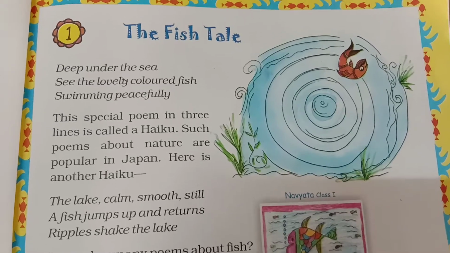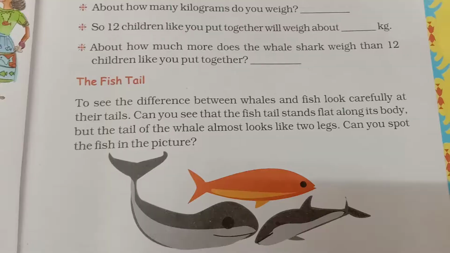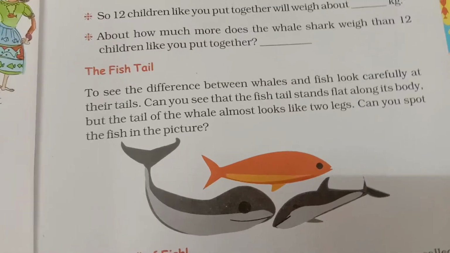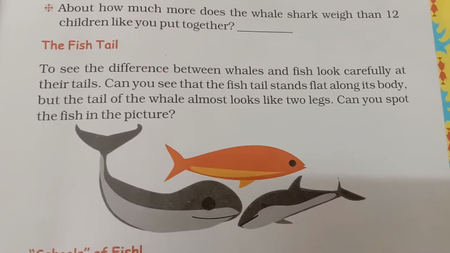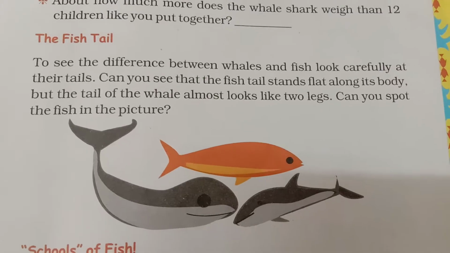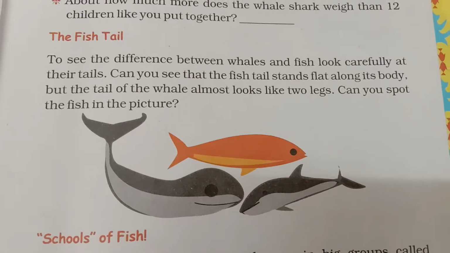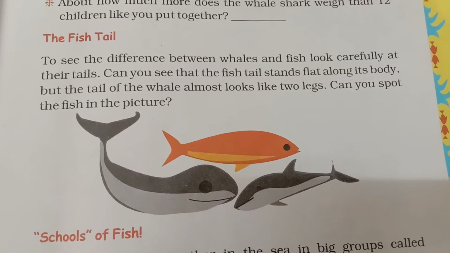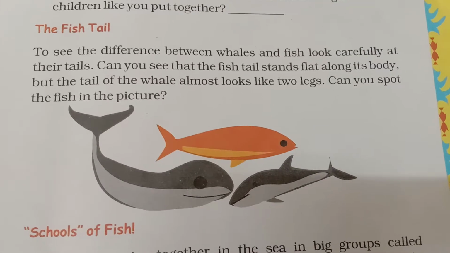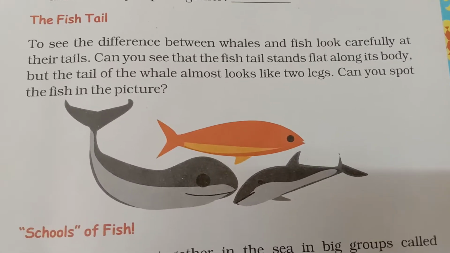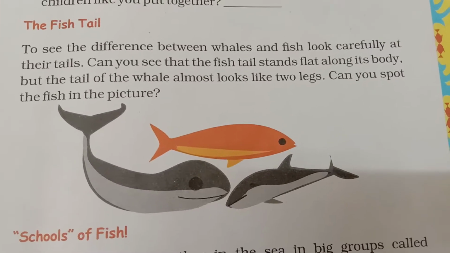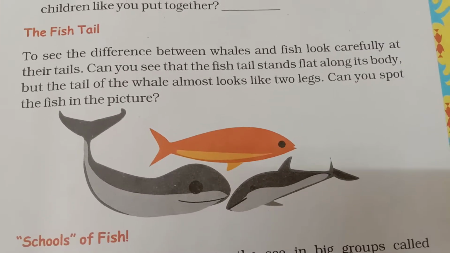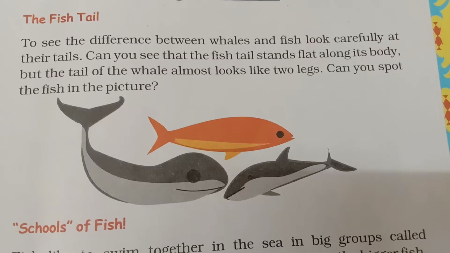Now we will continue the same lesson. Page number 3. The fish tail. To see the difference between whales and fish, look carefully at their tails. Can you see that the fish tail stands flat along its body, but the tail of a whale almost looks like 2 legs? Can you spot the fish in the picture?